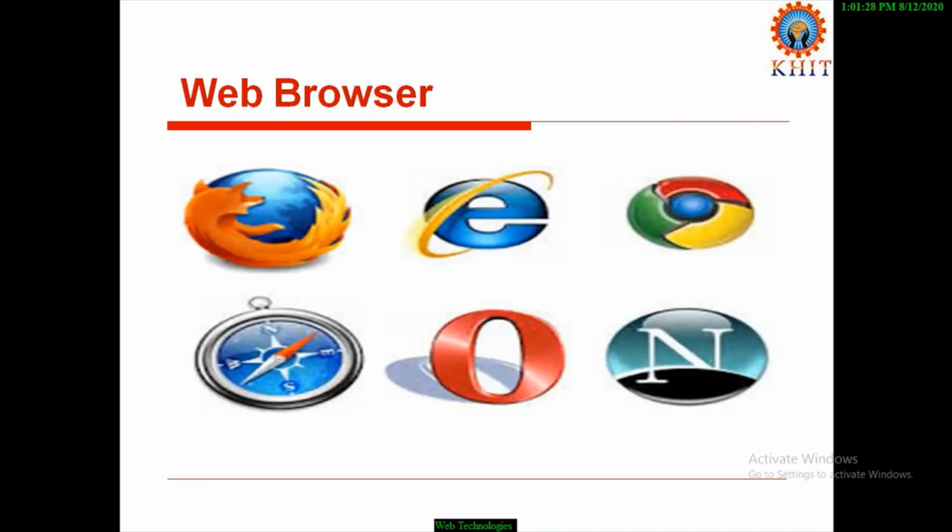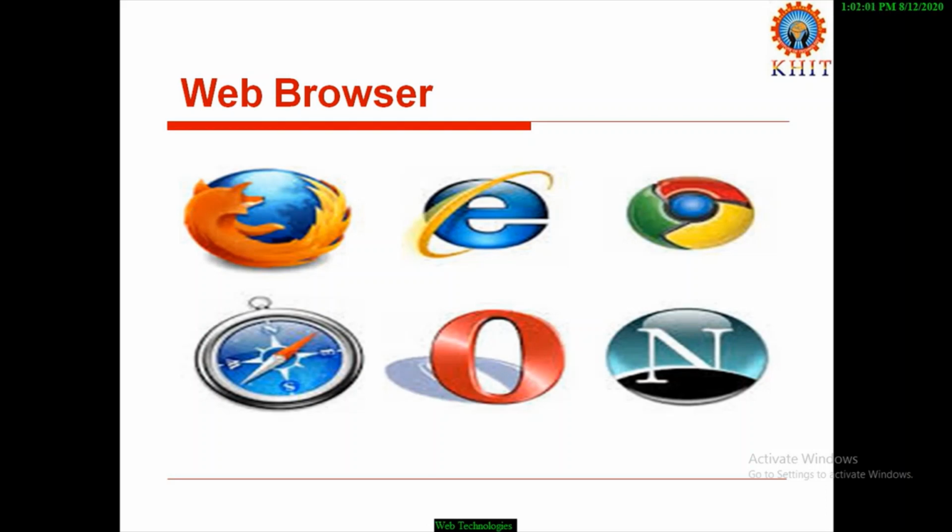Coming to the next word, that is web browser. A web browser is software which resides at the client machine. The web browser listens to the client request and sends that request to the web server. The web server processes the request and sends a response to the web browser in the form of an HTML file.